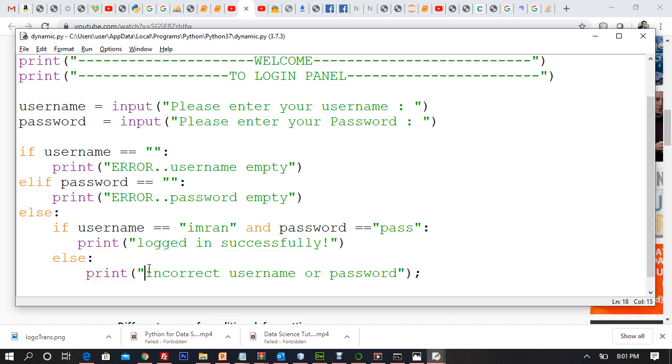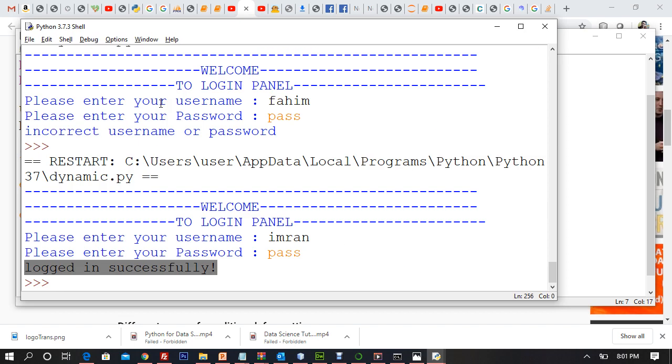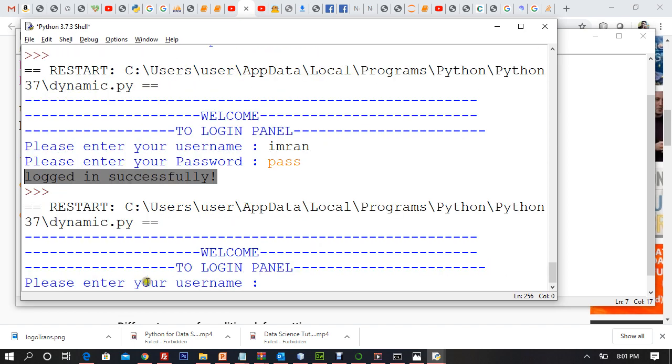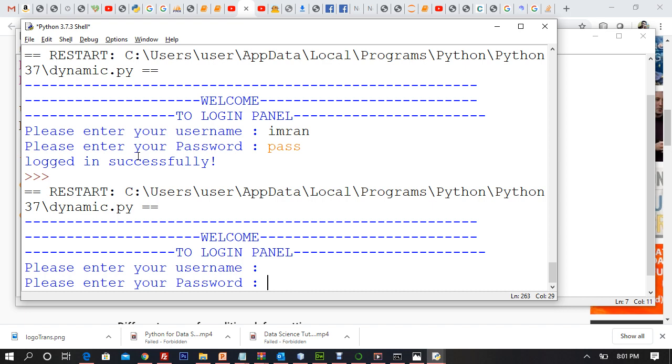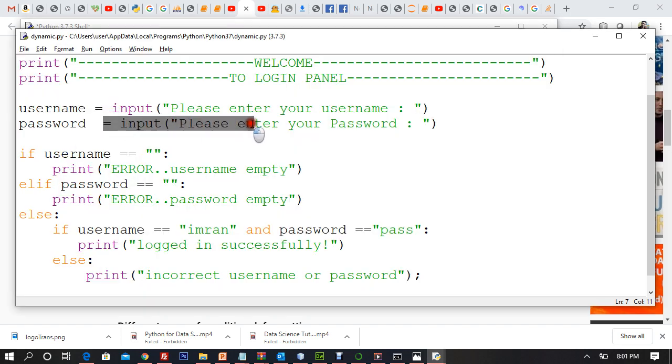I repeat what is happening right here for the final time before I wind up. First, you design a nice environment and you tell user, hey, welcome to my login panel, please enter your username, right? And then whatever user enters goes to this username, because we are using assignment operator, right? And whatever user enters here goes to this. Even if user does not enter anything, still blank will go to username and blank string will go to password. Now validation is very important.